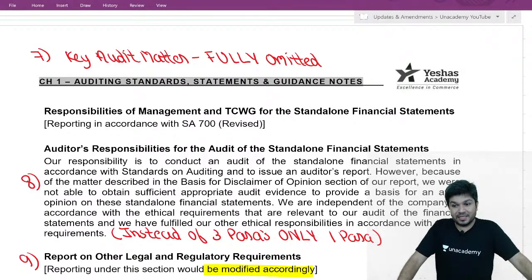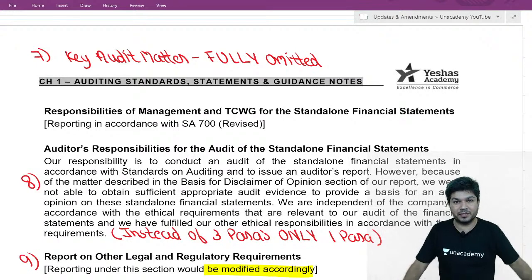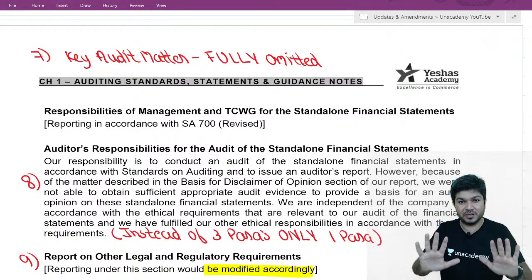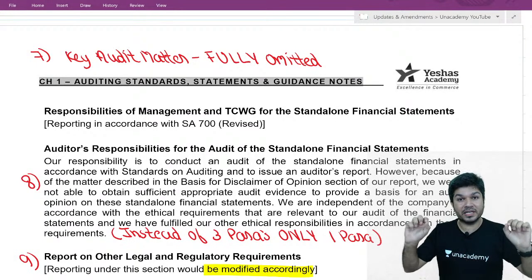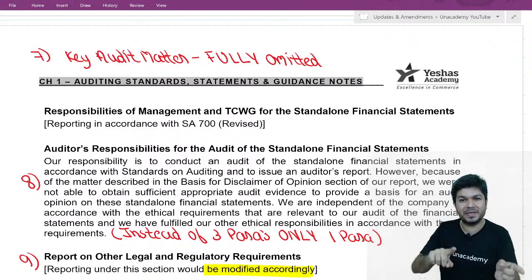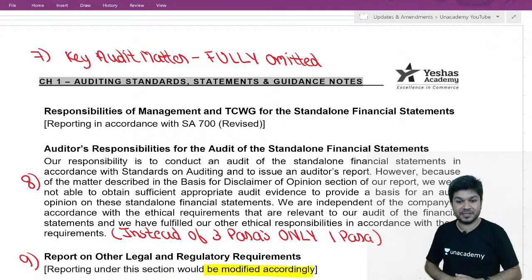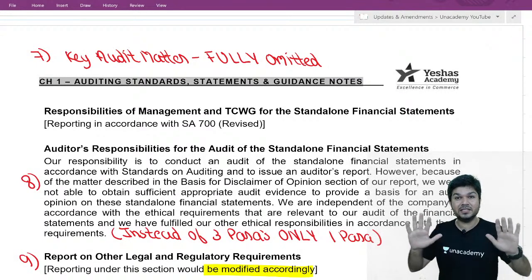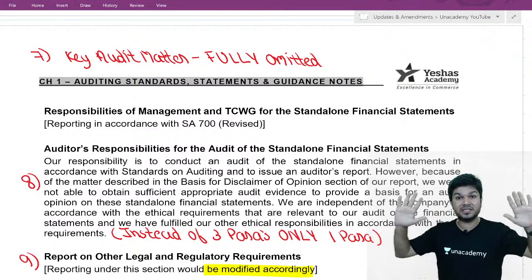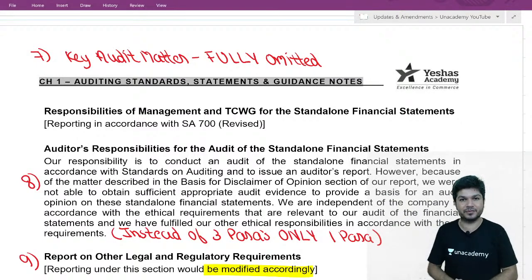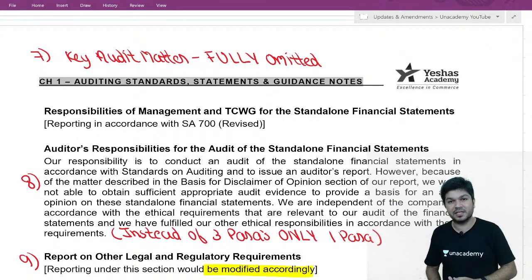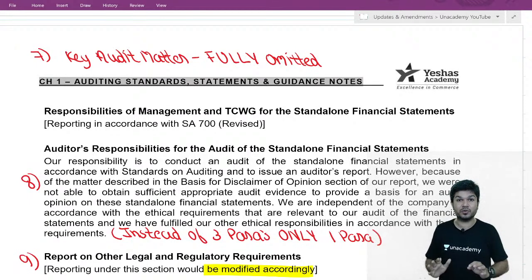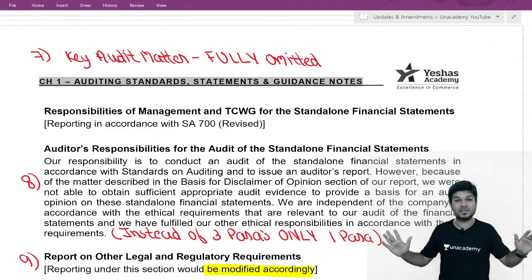What is pervasive? I tell you again, pervasive is something which is not at one place. The effect is not at one place, but many places. Or if it is at one place, that one place is a substantial portion of the financial statements, like 90% of investment. Investment is 90% of total assets. So that is pervasive. And third, if it is in relation to disclosure, the disclosures are fundamental to the user's understanding of financial statements.